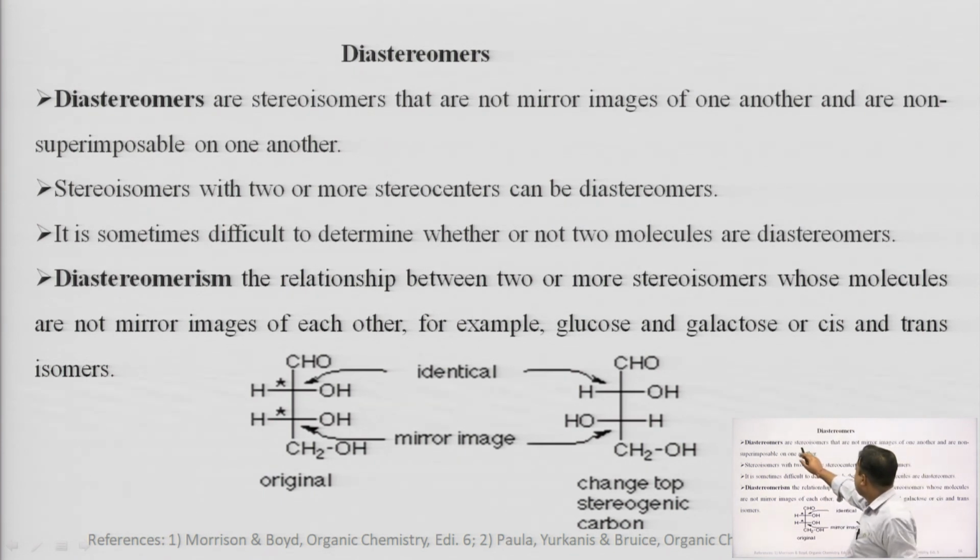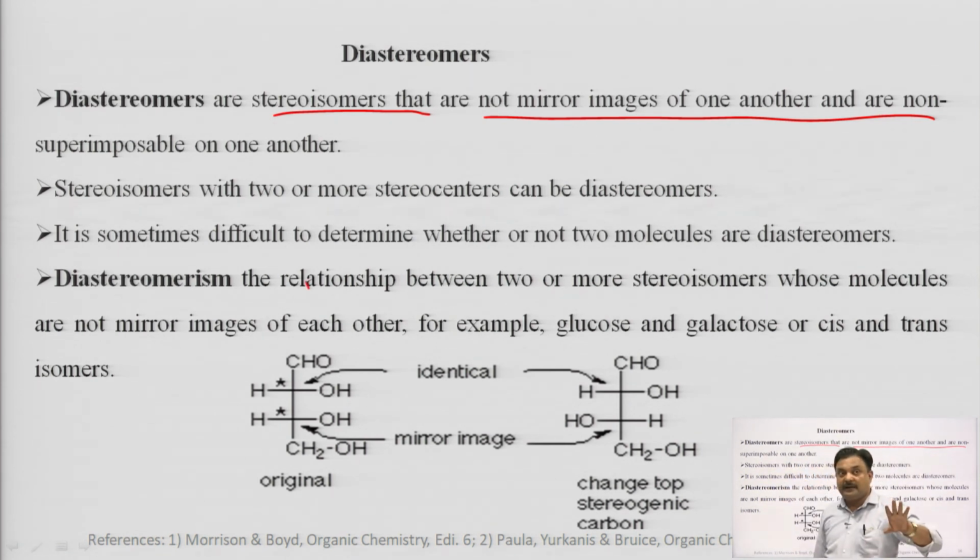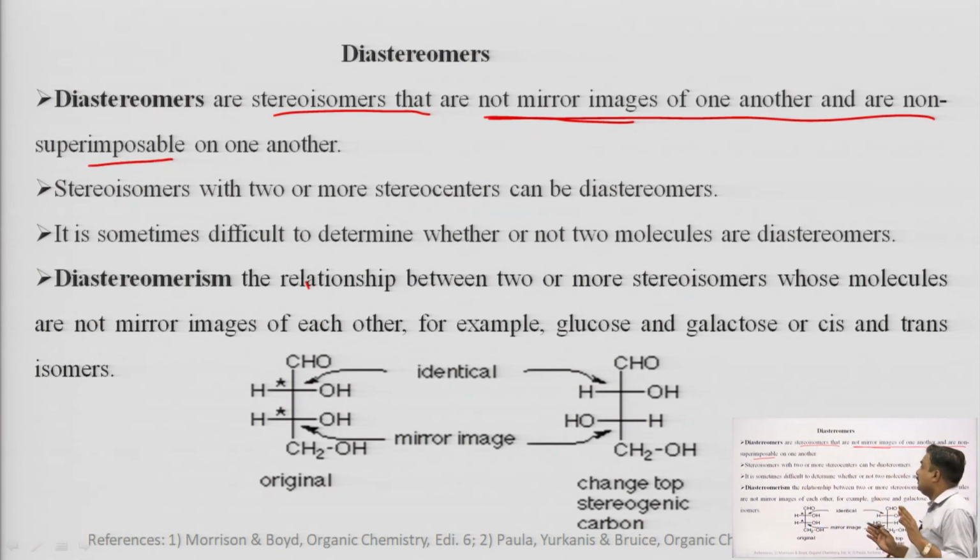Now, the second topic is the diastereomer, which is very important. Diastereomers are stereoisomers that are not mirror images of one another and are not superimposable on one another. In enantiomers, those were mirror images, but non superimposable. Here they are not mirror images and non superimposable. Stereoisomers with two or more stereocenters can be diastereomers, meaning there might be a possibility that more than two chiral centers are present.